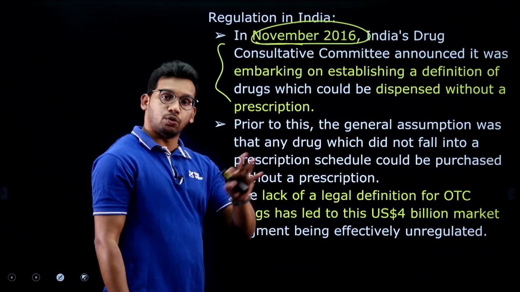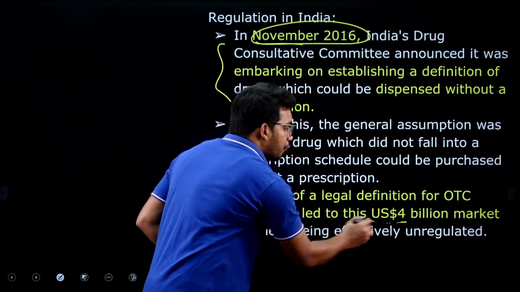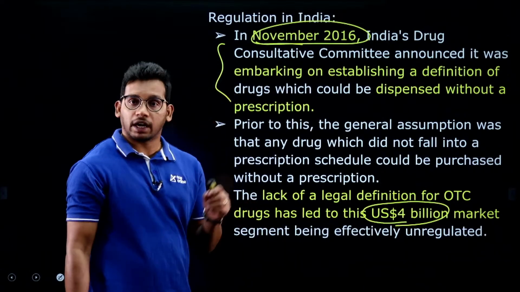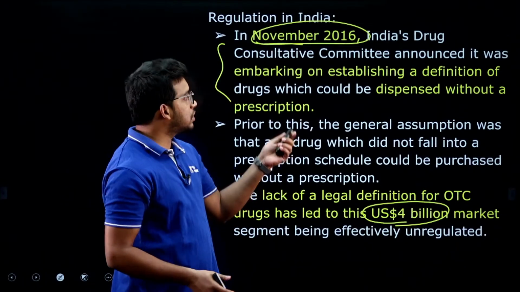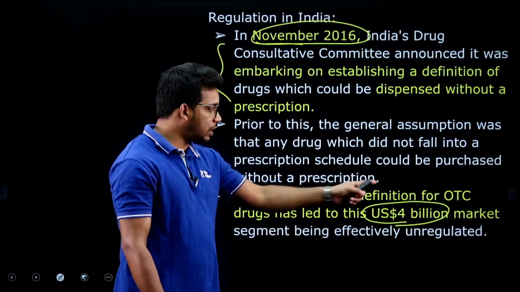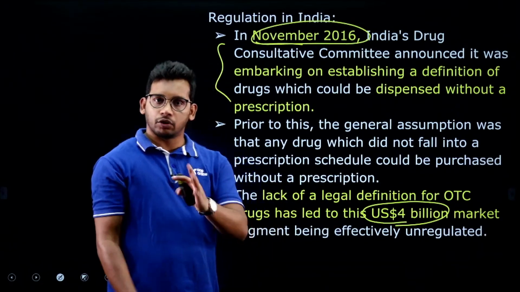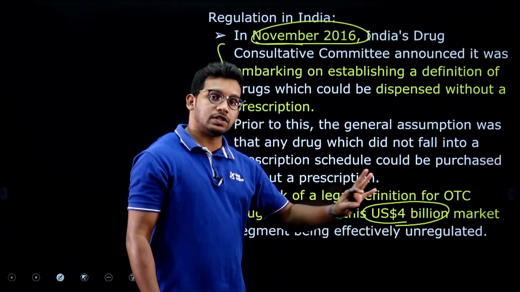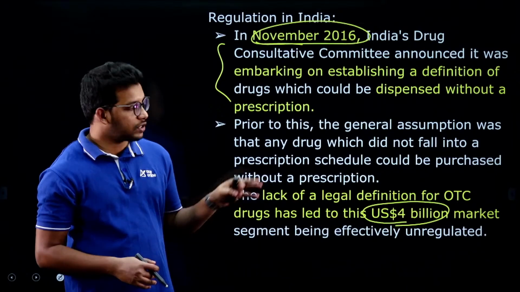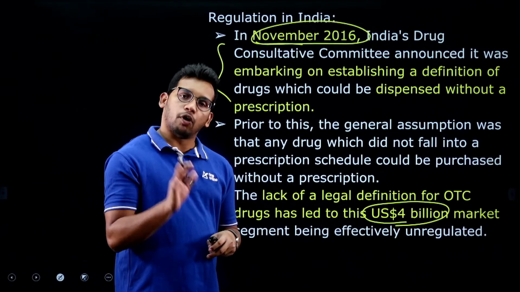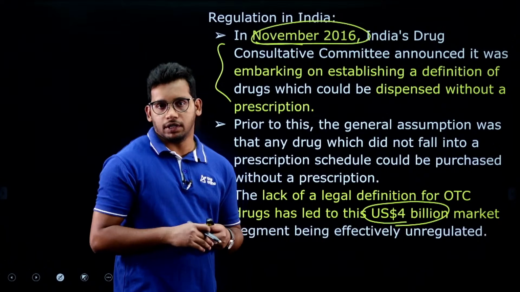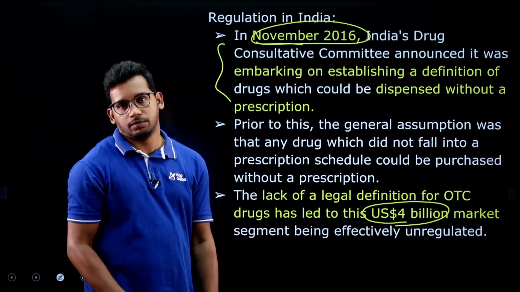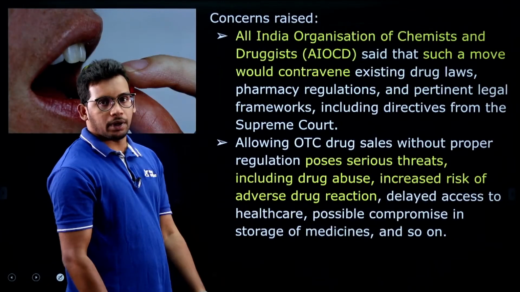And because there is no law, approximately a $4 billion market has developed in India, which is called over the counter drugs. So the total value of drugs sold without any prescription is about $4 billion, which is a huge amount. So the government wants to bring such a law to regulate them. As of now, we don't have such a law. That is also important to be remembered and understood.